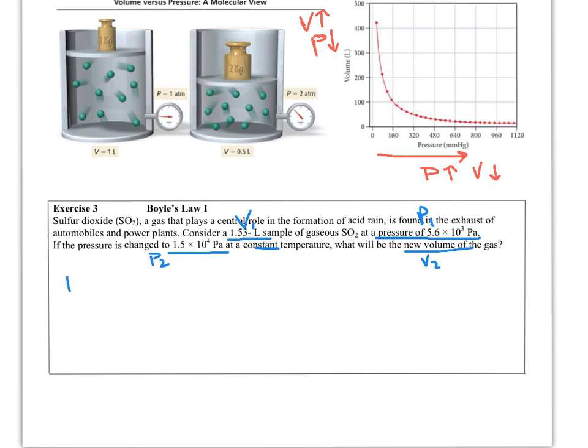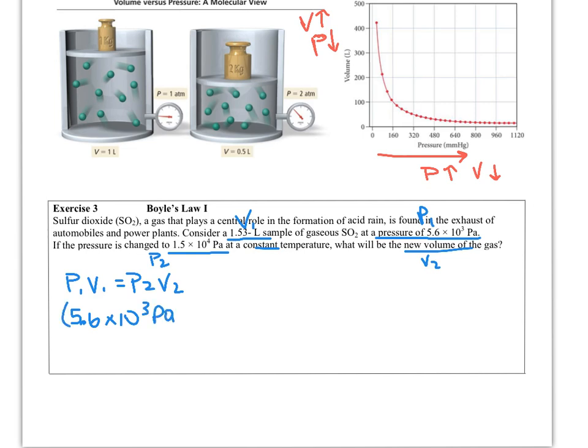So Boyle's law, when I only have pressure and volume and I keep the temperature constant, is P1 V1 equals P2 V2. So all we're really doing with gas laws, which is nice, is algebra. And algebra is pretty simple, so we're just going to plug in what we have. So pressure 1, we have 5.6 times 10 to the third pascals.